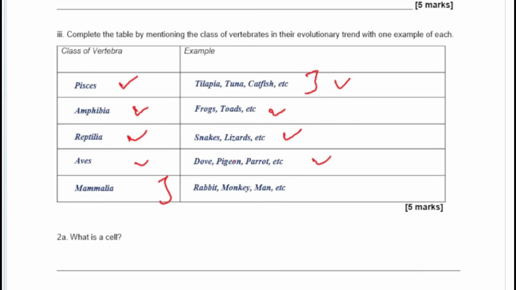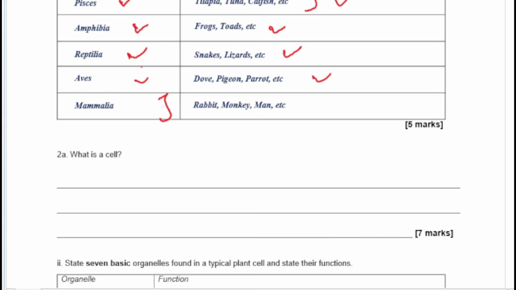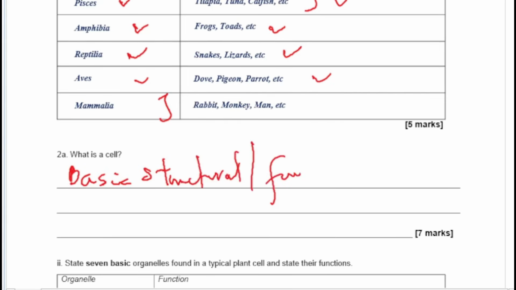Okay? And then, what is the cell? The cell, of course, is the basic structural and functional unit of life. It's the basic structural. Let me just put that down very quickly. And functional units of life.